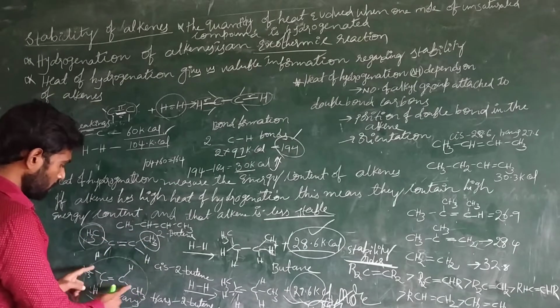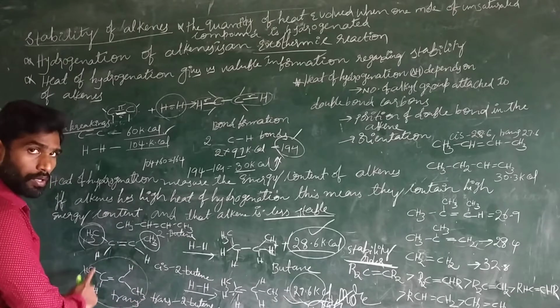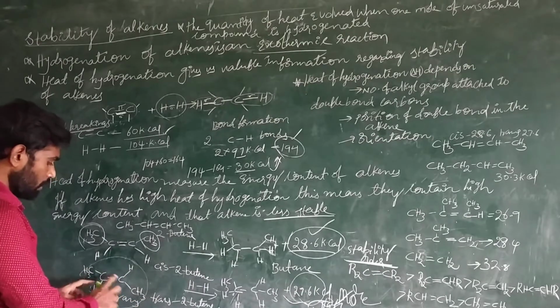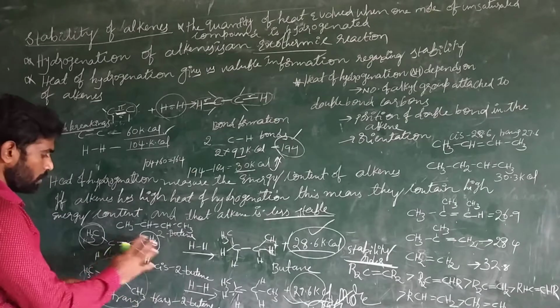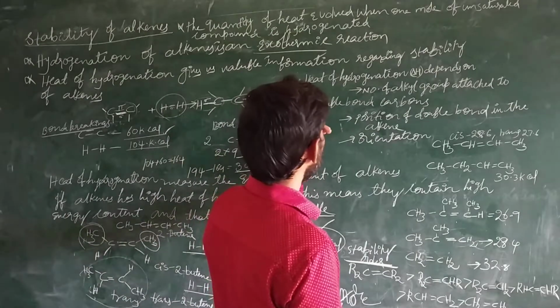Here both alkyl groups are in opposite directions, so there is somewhat less crowdedness, and that's why the van der Waals forces are less. That's why this molecule is more stable. So that is the case.